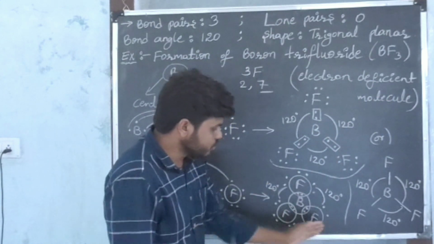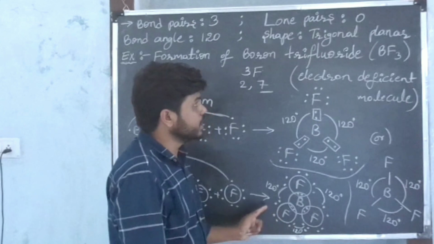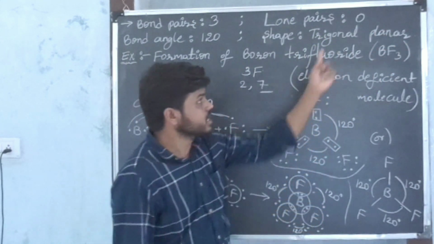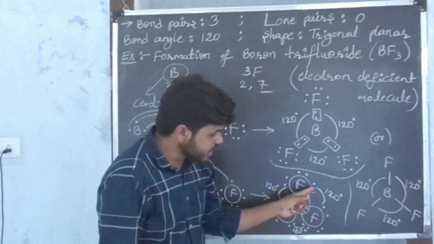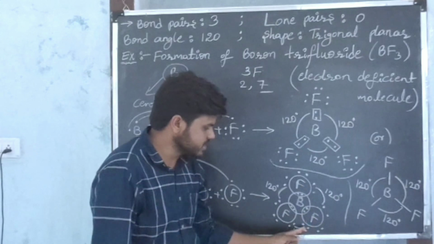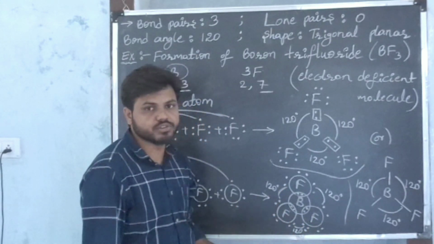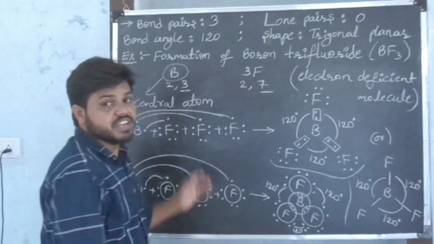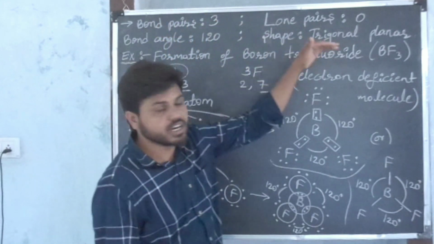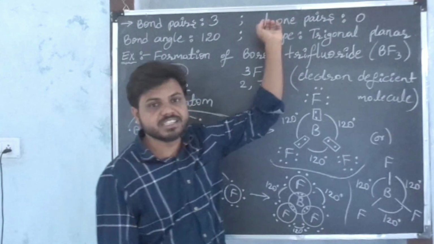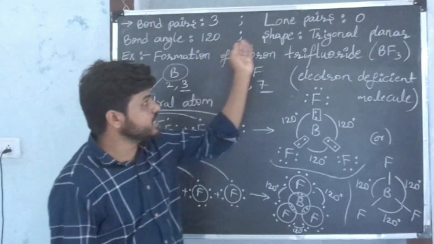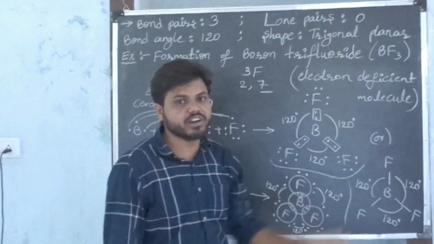Now by looking at this we can say the shape of the boron trifluoride molecule is trigonal planar, and the bond angle between bonded atoms is 120 degrees. See here 120 degrees, here also 120, here also 120. So we can say if any molecule has 3 bond pairs around the nucleus of the central atom without any lone pair in the valence shell, then the bond angle between bonded atoms is 120 degrees and the shape of the molecule is trigonal planar.